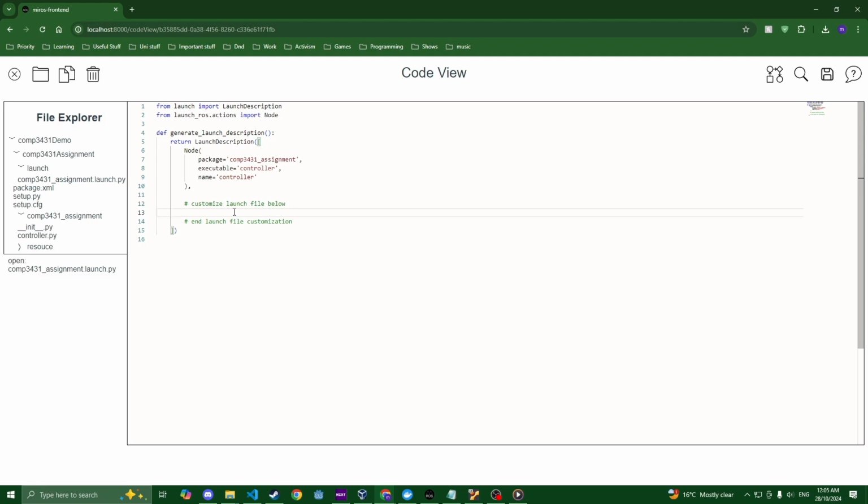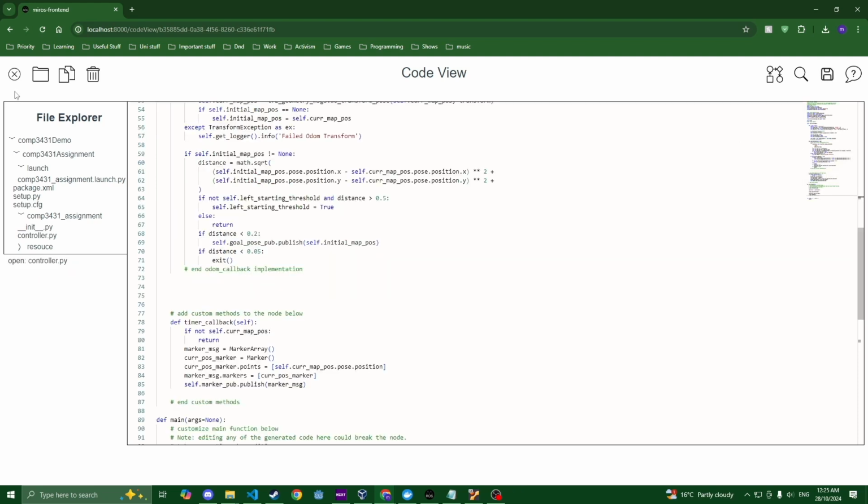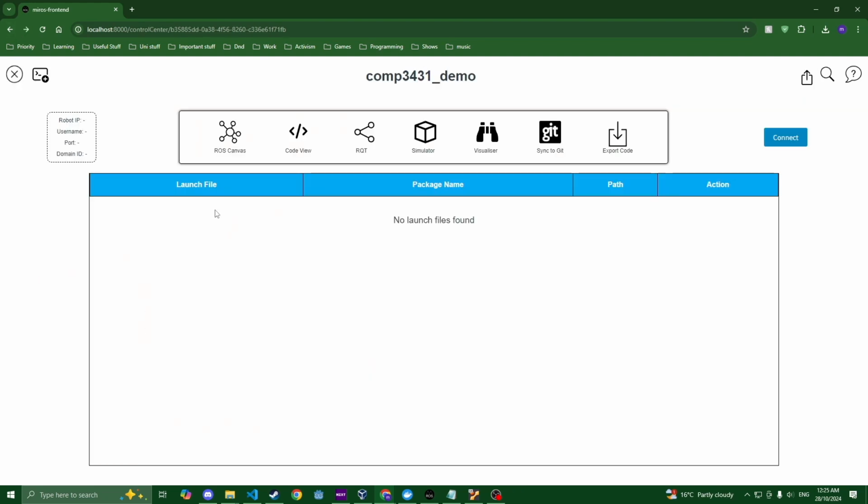So one thing about MiROS is that when you're customizing files, you can only do it in this section denoted by the comments. Cool. So that's the main part of it. And then all you have to do now is export code. That will download all of the code to a zip file.